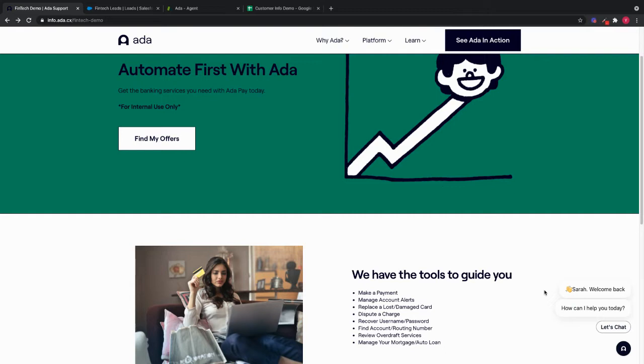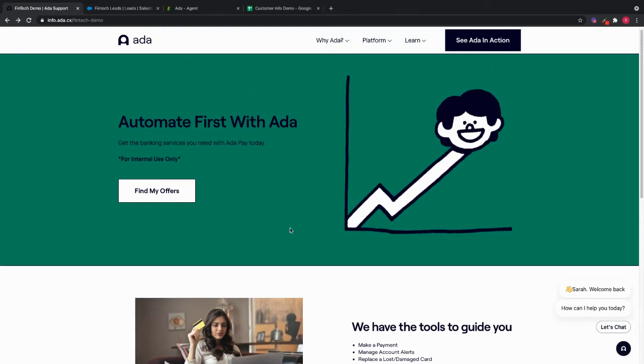So this is an example of Ada's proactive campaigns. Proactive campaigns allow you to show customized messages to visitors on your website based on who they are and what their activity on the website has been. So if this was a completely new customer, you could show them a different message. In this case, because the bot already knows who I am, it shows me this personalized message.